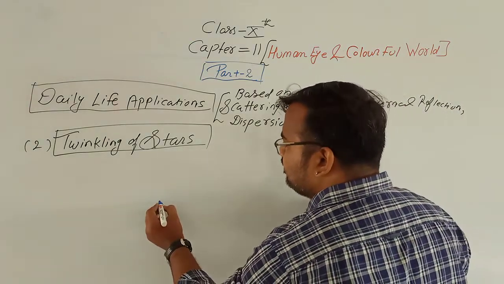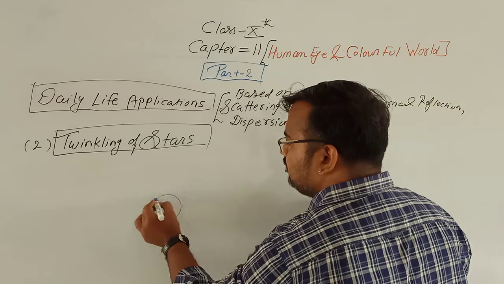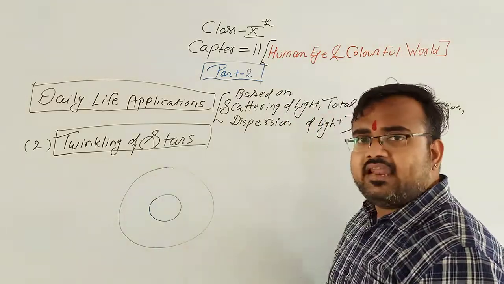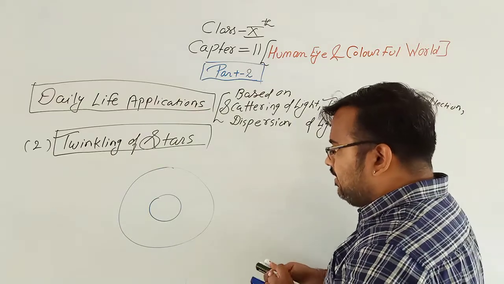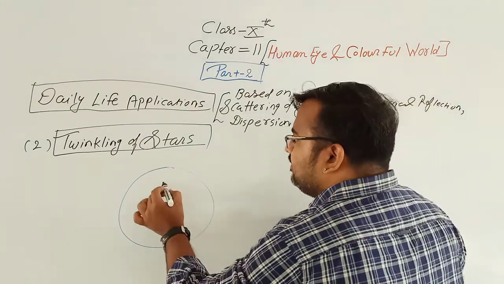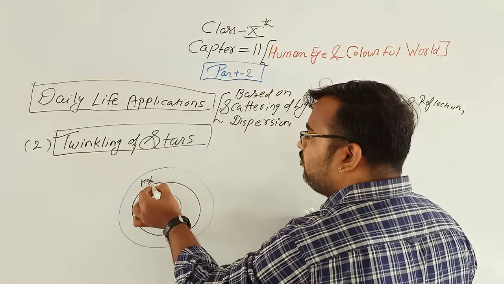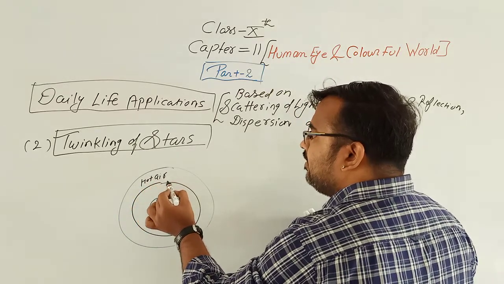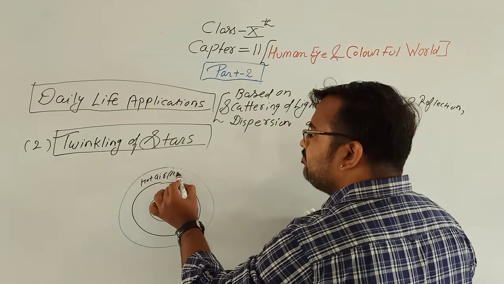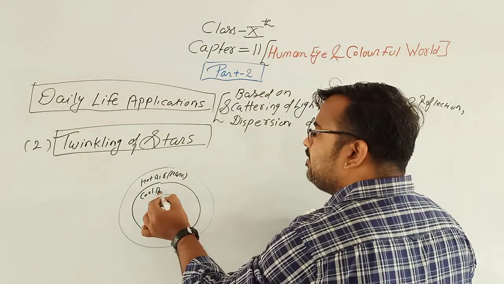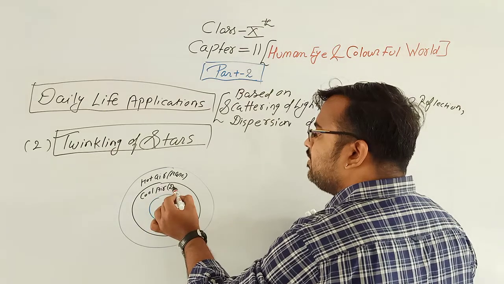Now, for example, this is our Earth and this is the atmospheric layer. Clear? Now, on the Earth there are two layers: a layer of hot air, which is rare medium, and cool air, denser medium.